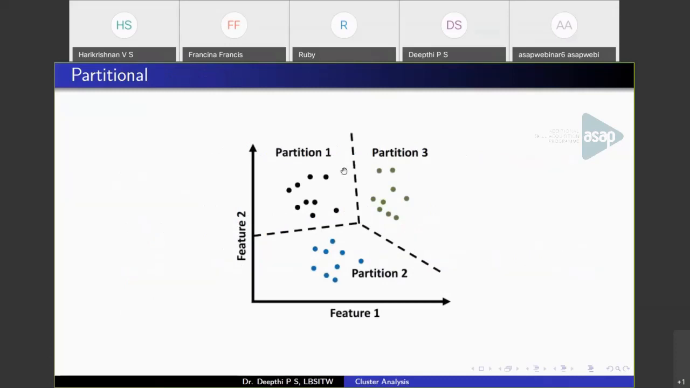So this is how a partitioning method creates clusters. If we consider two features, feature 1 and feature 2, that is x and y coordinates, we have a two-dimensional set of data, and these are the 3 partitions. Here I have considered k equal to 3. So you get 3 sets of data points, that is 3 partitions. This is how partitioning algorithms cluster data points.